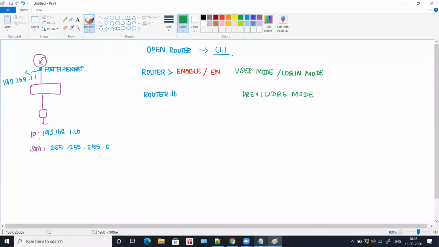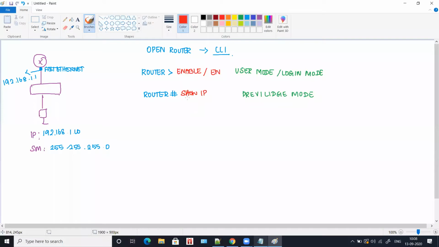You can see what configurations are by default done in a router. For example, if you have assigned an IP to a router already, you can type the command show IP, and it will show you whether any IP is assigned to the router or not.